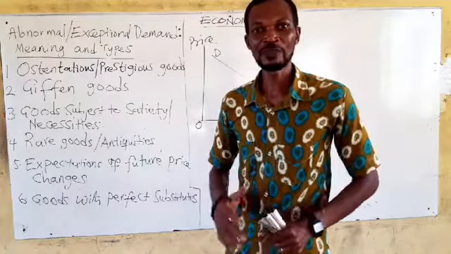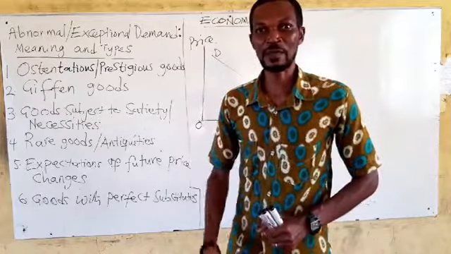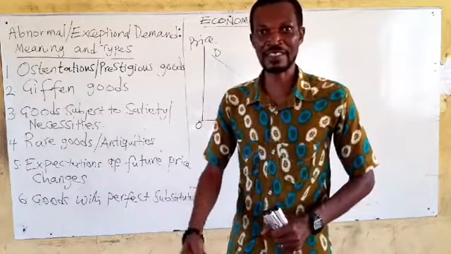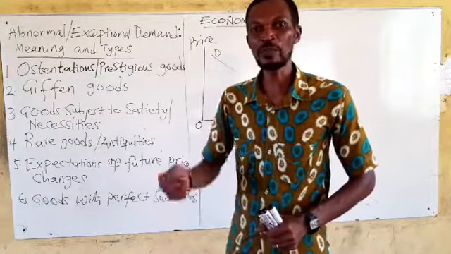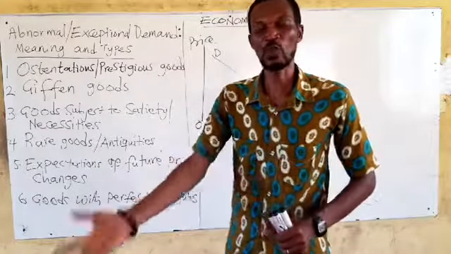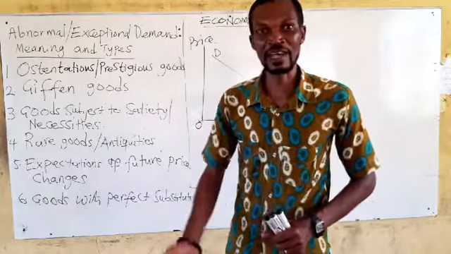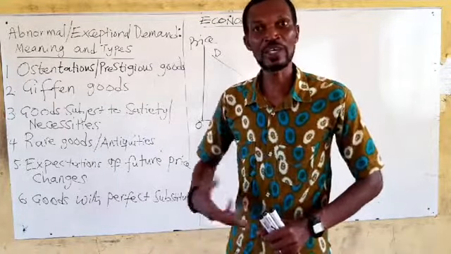So, with prestigious goods, those who sell them at higher prices know the people that buy them are of a higher class and they can afford such commodities. In fact, if you don't sell it at a higher price, the demand will not be higher.